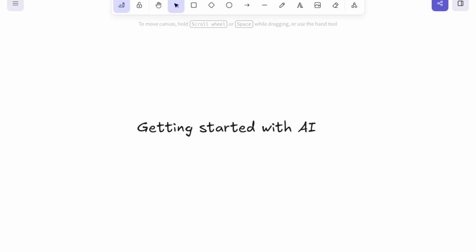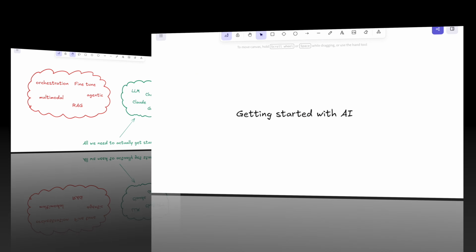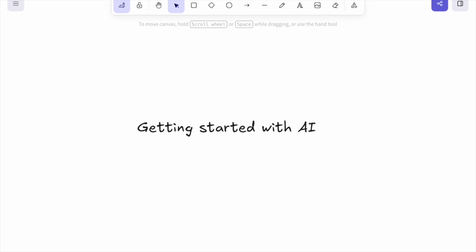There's been a lot of talk about AI lately. All of the different tools out there, different ways to optimize your workflow, different ways to set up orchestration, all of these big words. But I want to take a step back and start at the very beginning. How do we actually get started? It's actually much simpler than it might seem.